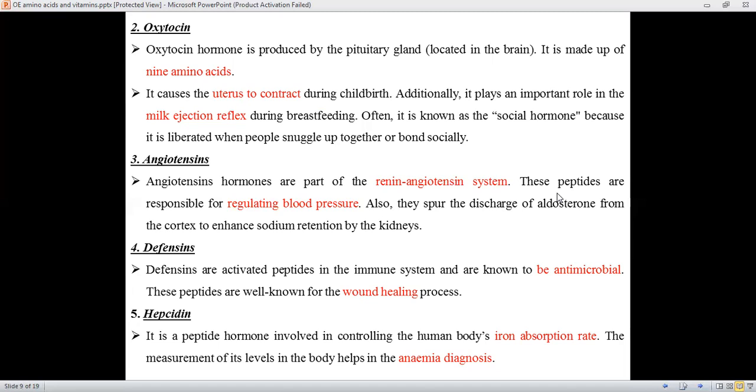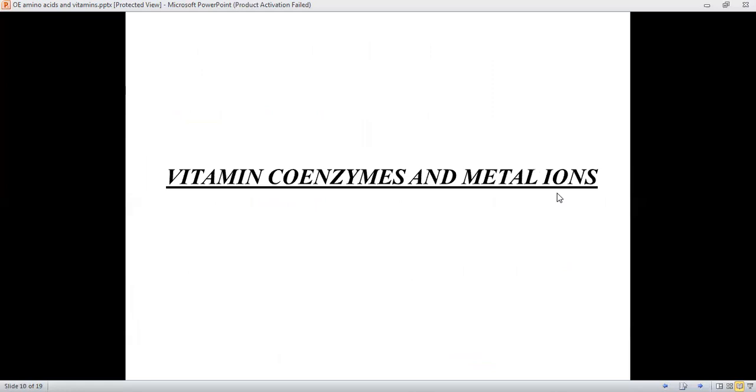Hepcidin is a peptide hormone, of course, which controls the iron absorption rate in the human body. And this measures the levels of anemia, and based on this measure, the degree of anemia can be diagnosed. If it is very low, then anemia is very severe, and based on the percentage contribution of hepcidin, the anemia condition is diagnosed.